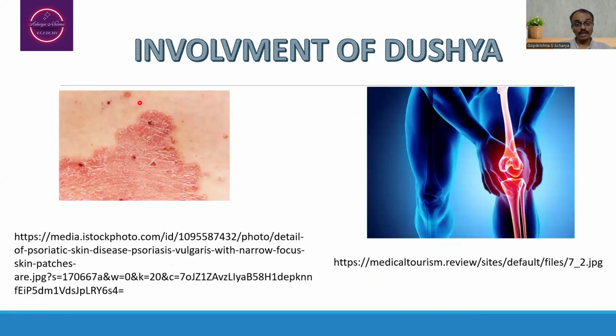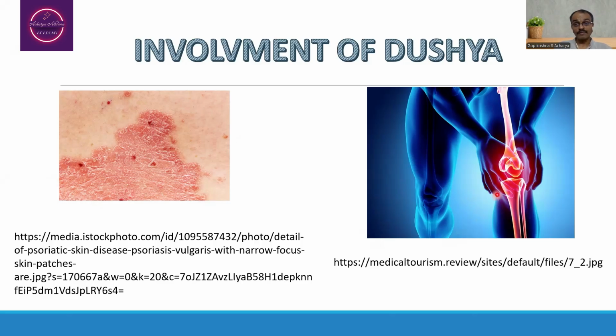When you think about the involvement of the Dushya, here there are two situations. The person is suffering from a skin disease and the person is suffering from a joint disease. When you think about the skin disease, the first situation, here we are going to observe the twak as the main affliction. Here we are going to see rasa or rakta involvement. When you think about the treatment, treating the person suffering from rasa or rakta involvement is comparatively easy to cure.